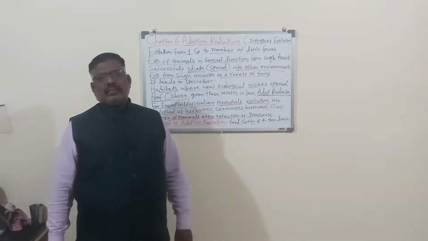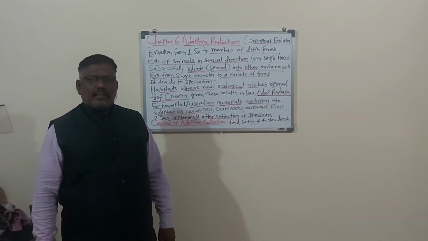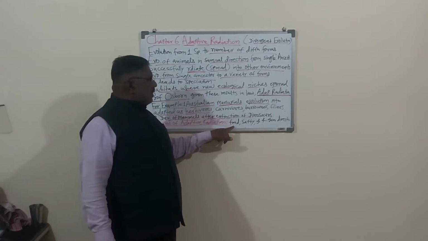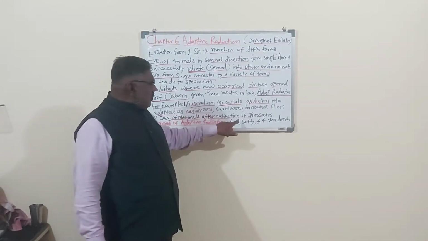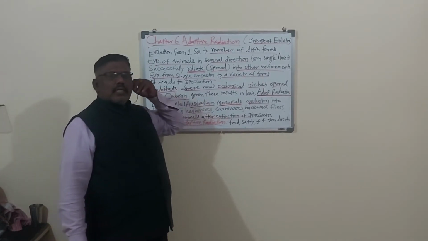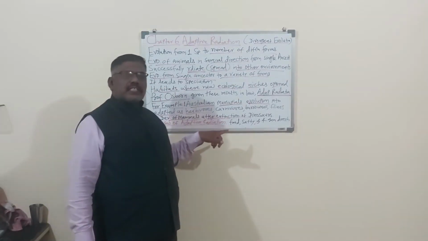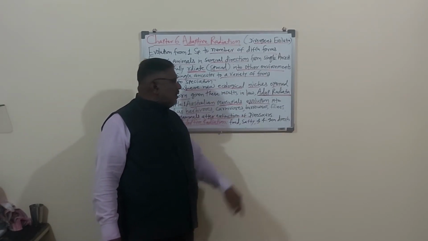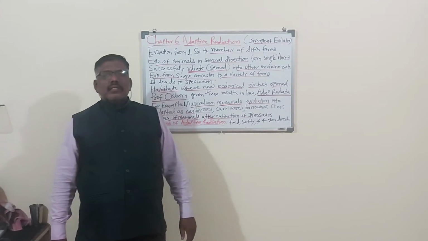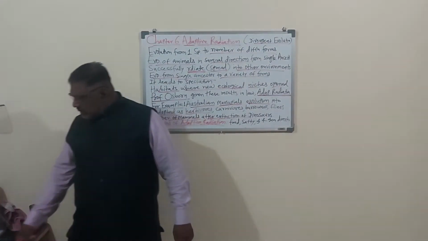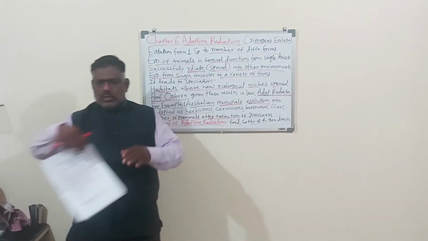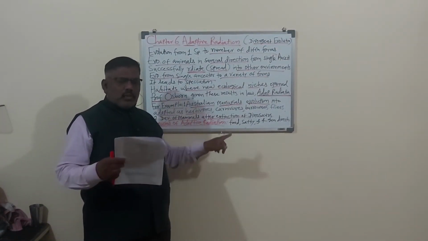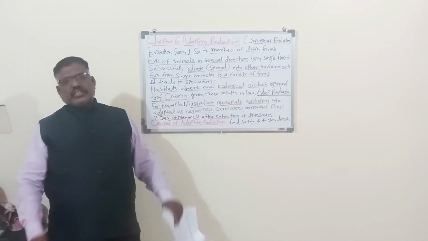What is the reason for adaptive radiation? Causes of adaptive radiation. The major cause of adaptive radiation is food and safety, being safe from their predators, from their enemies, and four generalized directions. Here, dear students, I would like to tell you about the causes of adaptive radiations. There are 4 directions.